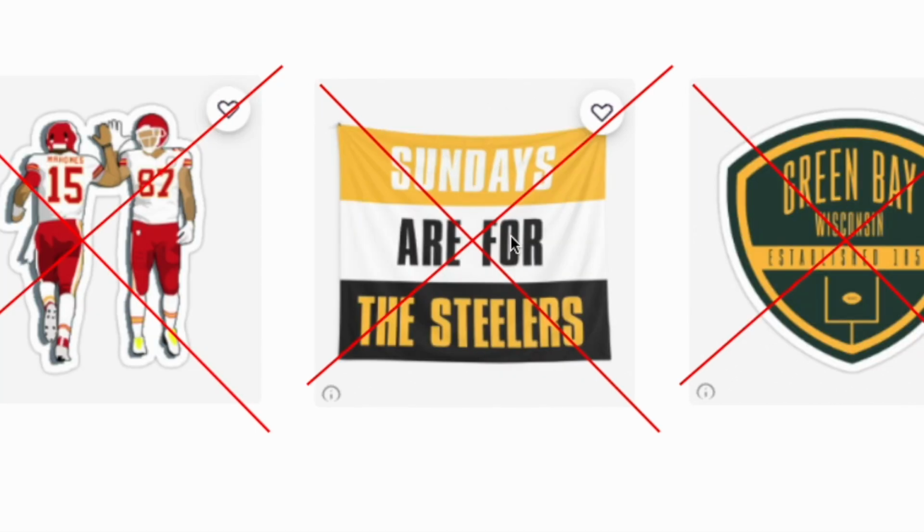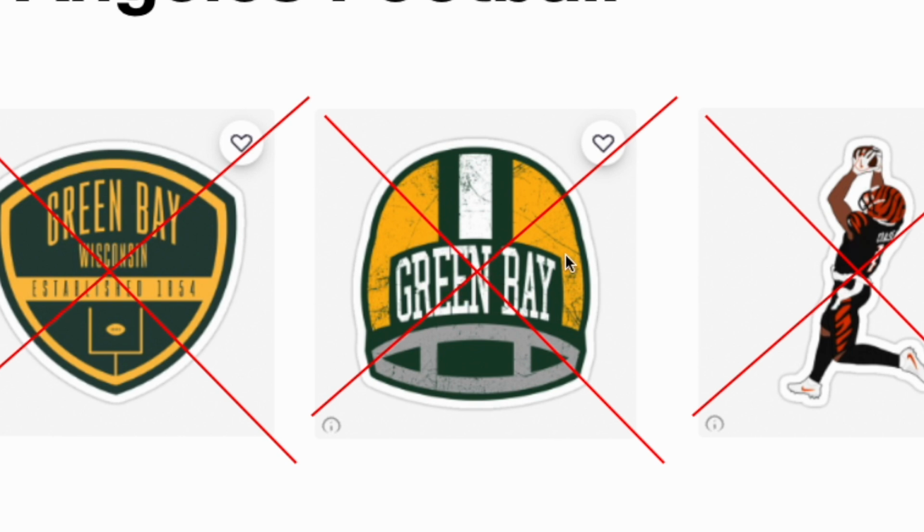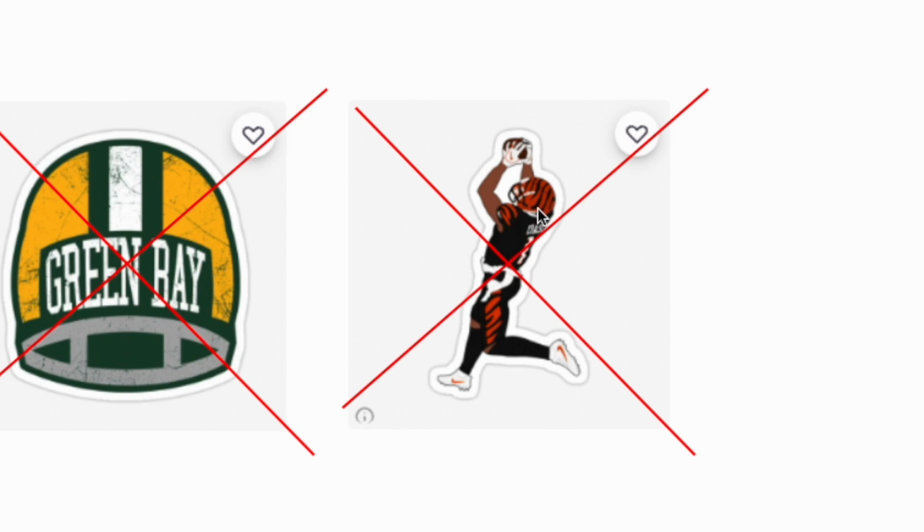And this one says Sundays are for the Steelers. The Steelers is a team name, so stay away from that. This is not good. Green Bay, Wisconsin, this is what I'm talking about here. Even though it doesn't say Green Bay Packers, we know that these are the colors and this is where they're at. So Green Bay, same thing here. Green Bay football helmet with the colors and stuff. Stay away from that. And you can obviously see that this is the Bengals with the helmet and everything. So stay away from those kind of things.